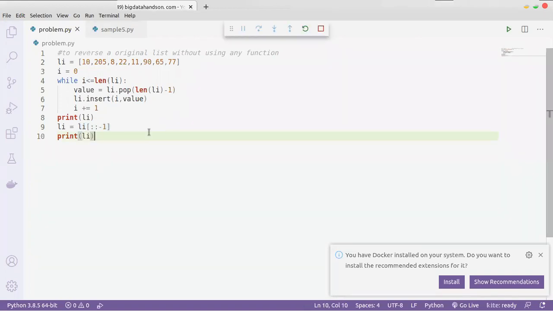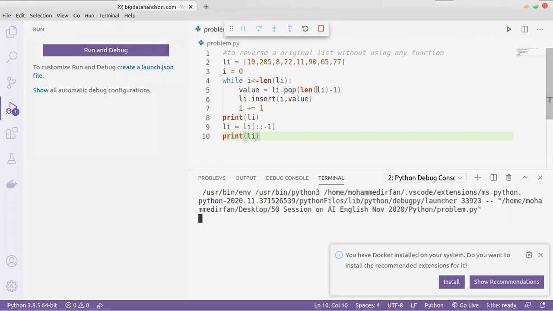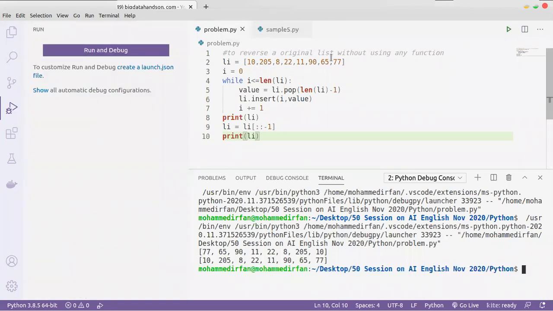I'm just running this. So you can see the output. First it is reversed. After reversing, again I am reversing using a different method, the string slicing. So we can reverse it.